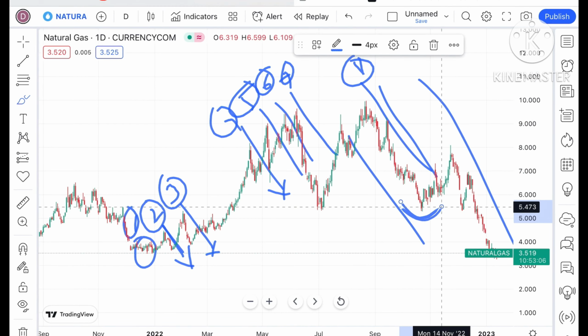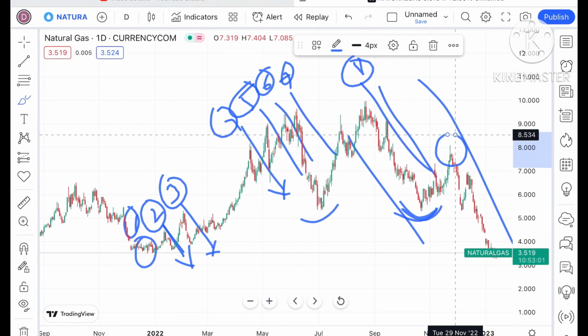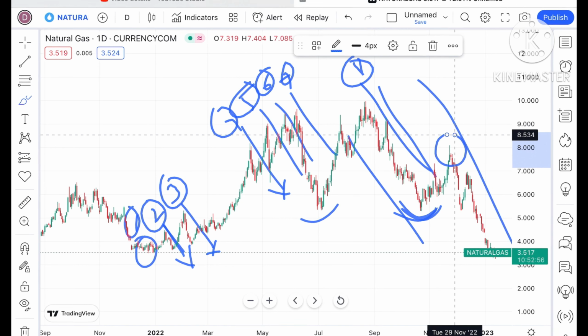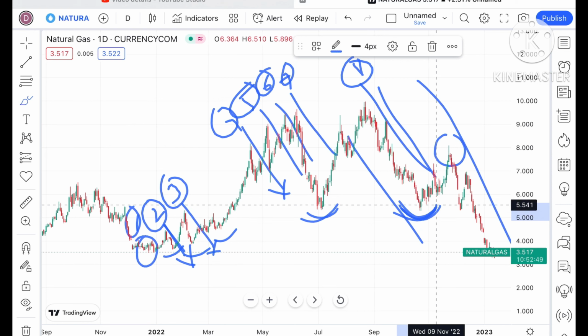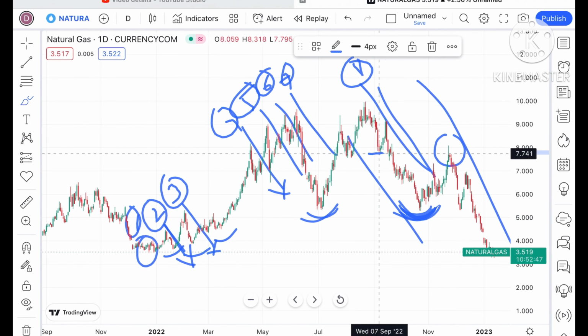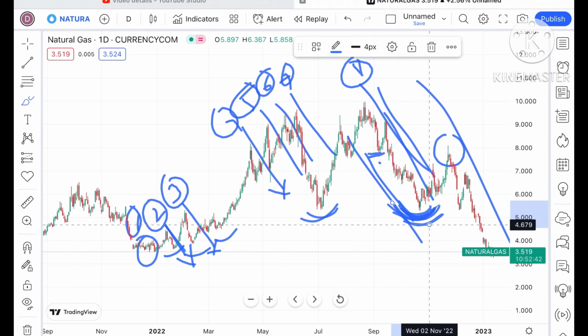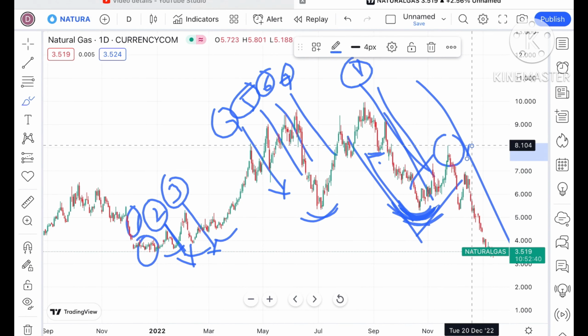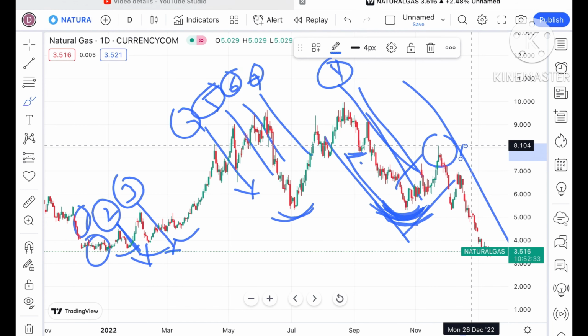It tries to make a recovery at this particular point, but after this, war situations have happened, and that is where the volatility has increased so much. Now what you can see is that when it forms a swing, that is where it tries to move upside. As of now we have seen a swing formed here also, but there is a continuous downfall. Now there's a big swing formed, but it made a high of around $8 and then it is continuously moving down.